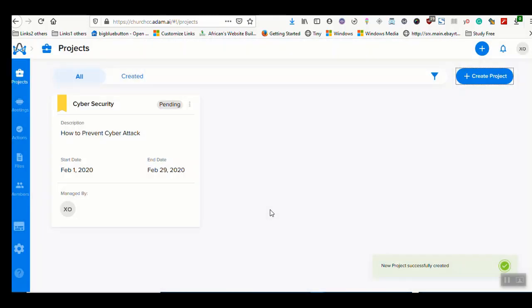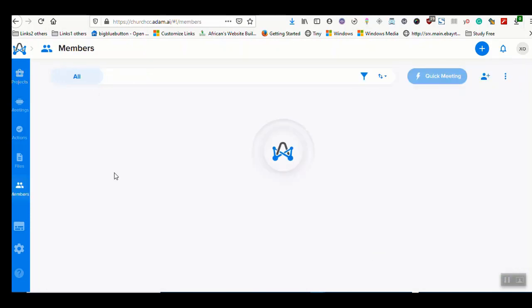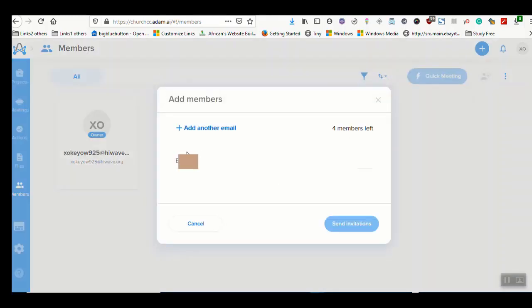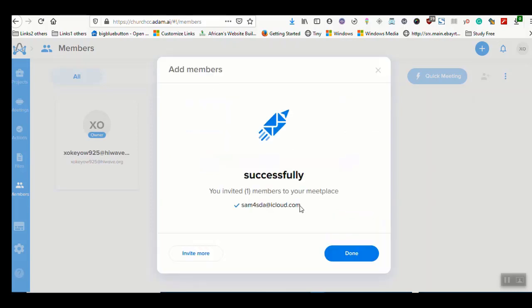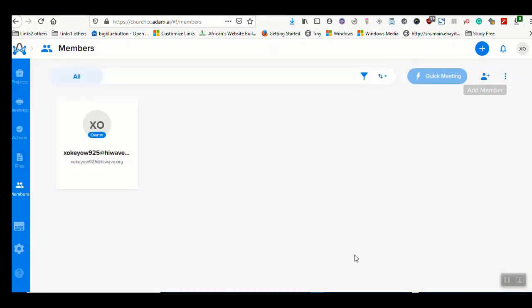So this will work with your organization. For example, if I go to members here, I can click on add and add your name. Of course, this is a trial account, so I have about 4 members left. I can put an email here, let me put mine, and send the invitation. So an invitation has been sent to my email to be added as a member.